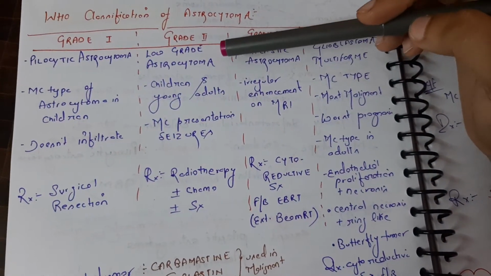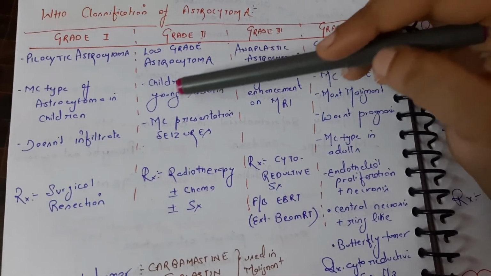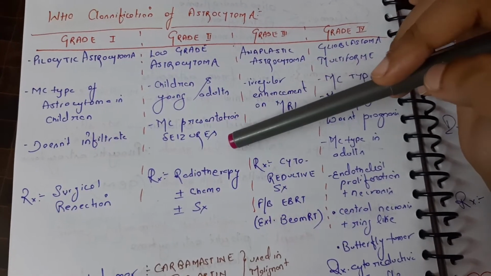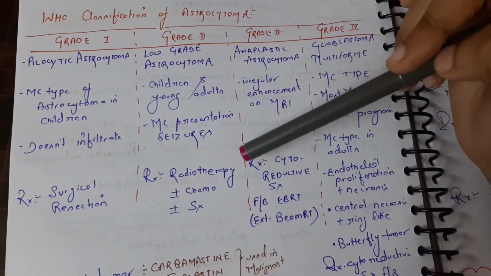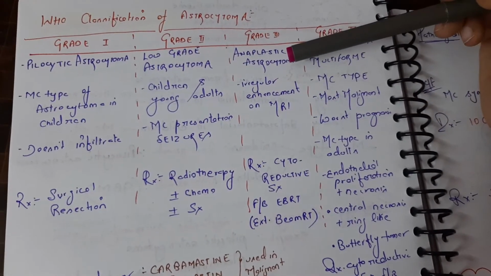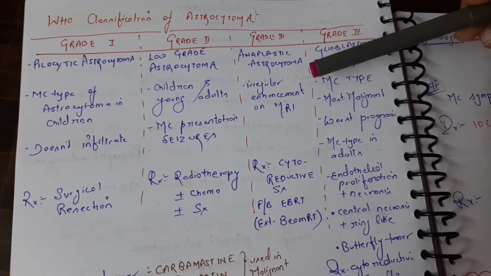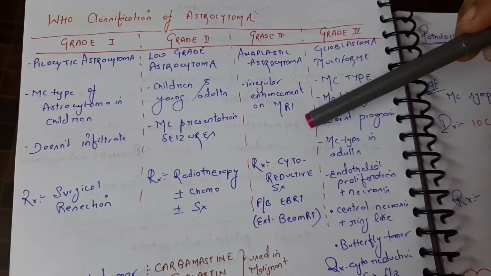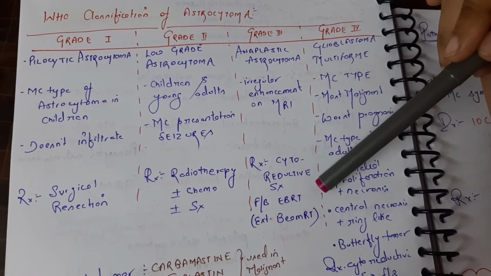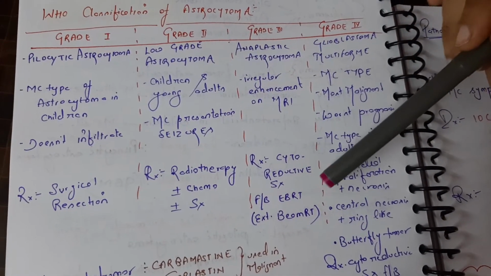In grade 2 it is low grade astrocytoma. It's seen in children and young adults. The most common presentation would be seizures, and the treatment would be radiotherapy along with chemo and surgery. Anaplastic astrocytoma shows irregular enhancement on MRI. Treatment would be cytoreductive surgery followed by EBRT, that is external beam radiotherapy.